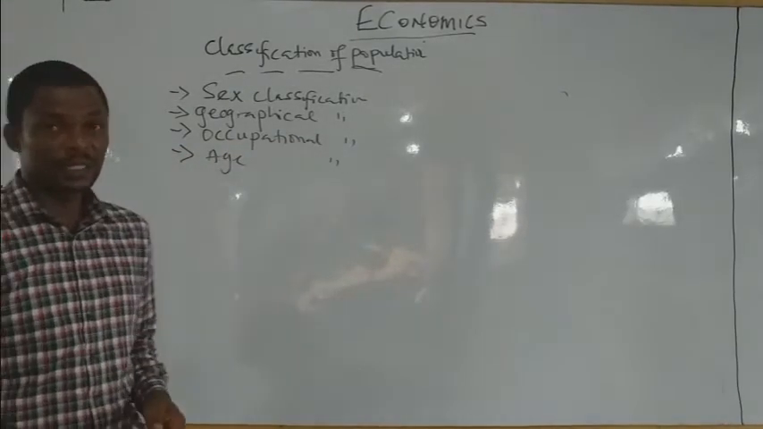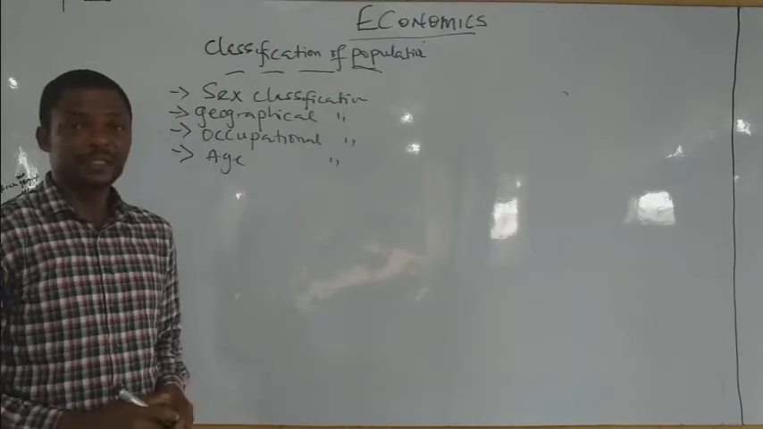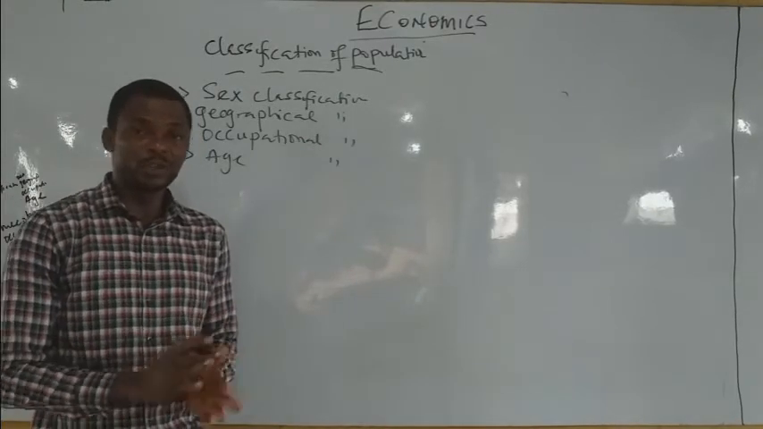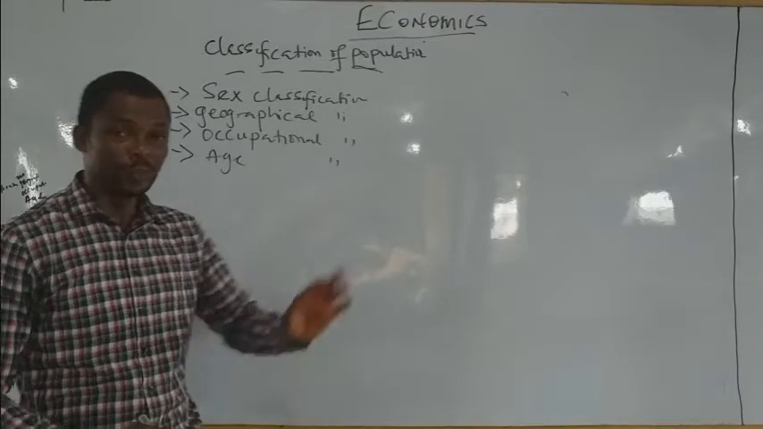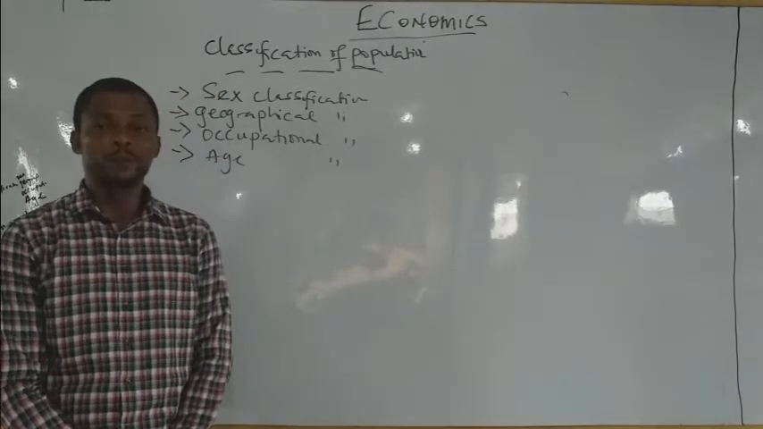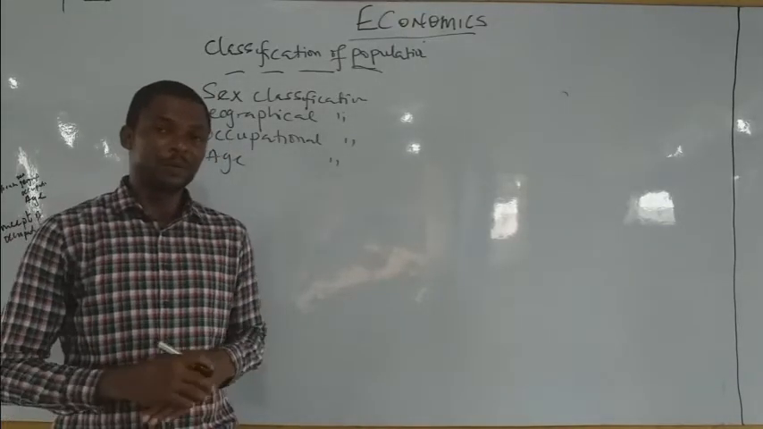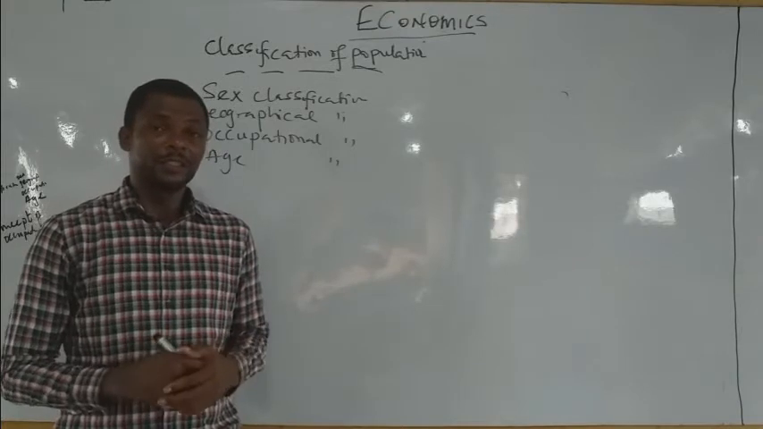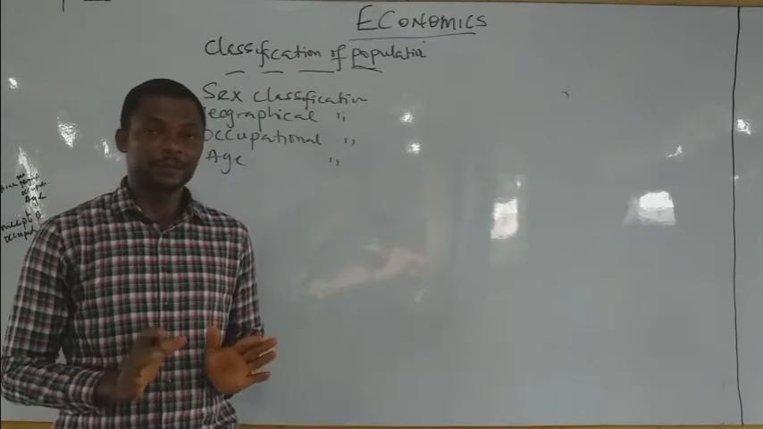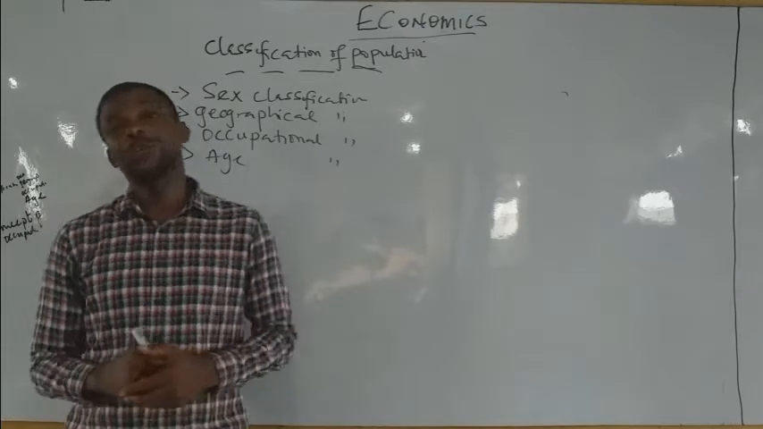Now when you talk about sex classification, as the name implies, sex is the classification of population according to their genders, and the genders include the male and the female population. So that act of classifying population based on their genders is sex classification. That's all. The next one is geographical classification.